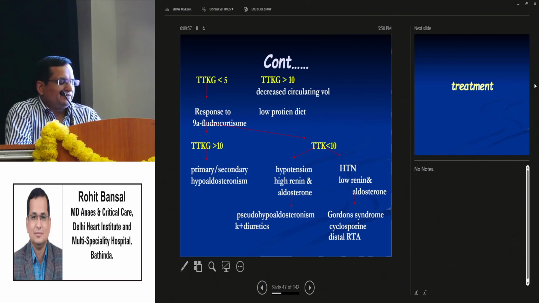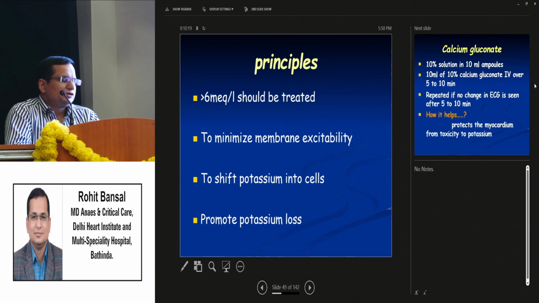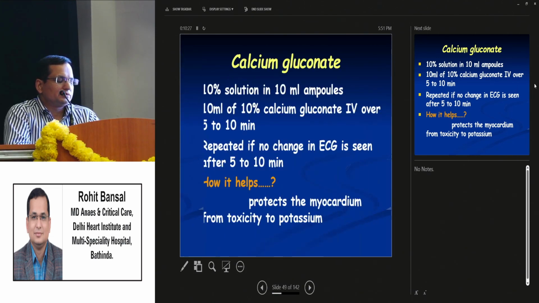If it is less than 5, then it usually responds to fludrocortisone. If it is more than 10, its cause is primary or secondary hypoaldosteronism. And if the transtubular potassium gradient is more than 10, there could be decreased circulating volume or a low protein diet. Regarding treatment, potassium of more than 6 milliequivalents per liter should be treated to minimize membrane excitability, shift potassium into cells, and promote potassium loss.